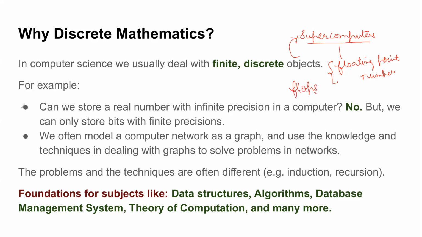So that actually shows you how important the discreteness of our information or data is for computer science, because even powerful computers like supercomputers are also limited by this operation. Okay, so that brings us to the discrete concept. Why can we not have continuous mathematics? Because we don't have the capability of processing such infinite things in our computers,